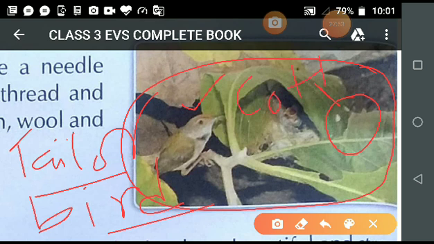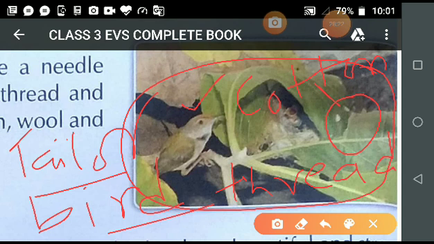With cotton, or it depends what type of material it gets from the surrounding. Here it has used cotton, or maybe it could use thread also. So with the help of the beak, what the bird has done is make a hole, and in that hole it stitches, just like the tailor stitches the cloth. Is it clear?